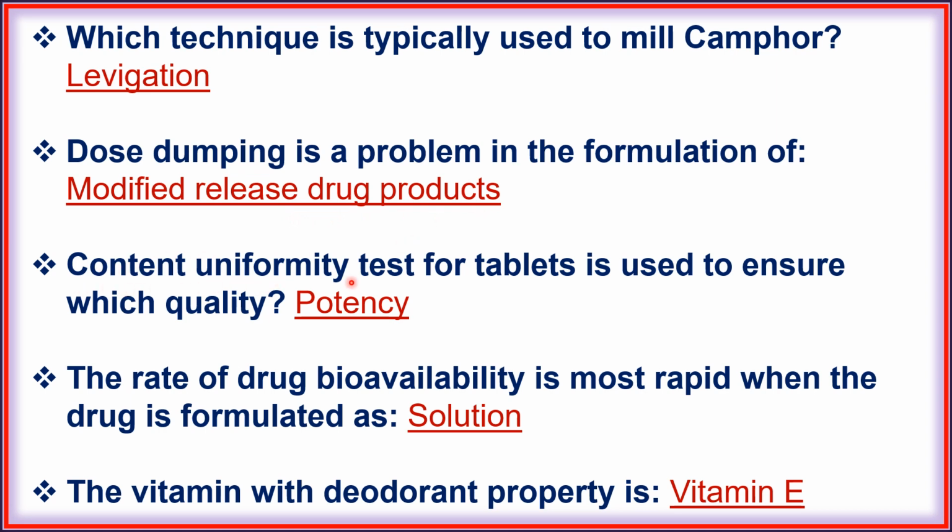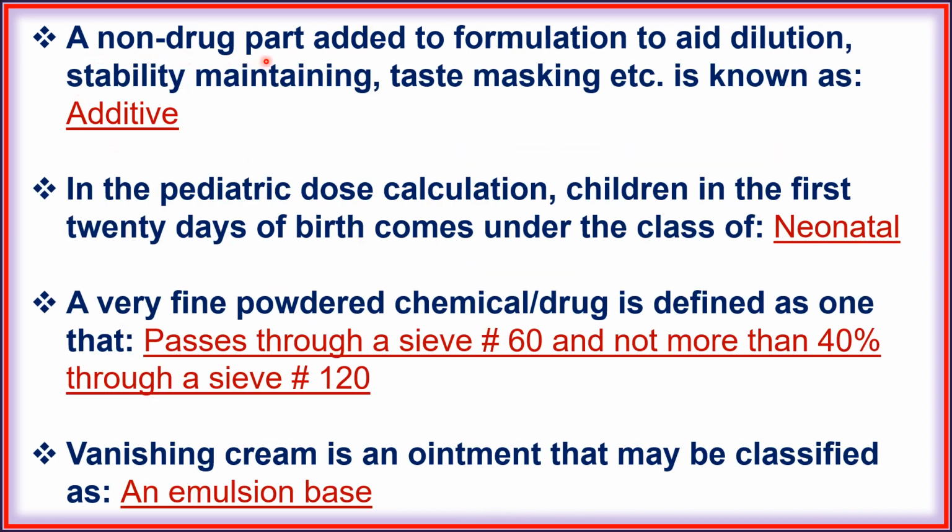Next, content uniformity test for tablets is used to measure which quality, potency. Next, the rate of drug bioavailability is most rapid when the drug is formulated as solution. Next, the vitamin with deodorant property is vitamin E. Next, any drug part added to formulation for aiding dilution, stability maintaining, taste masking, etc. is known as additive.